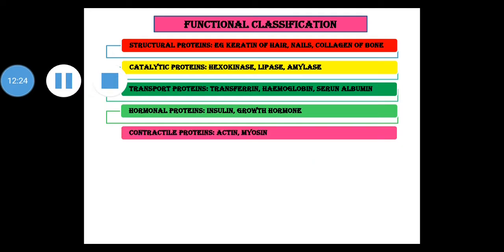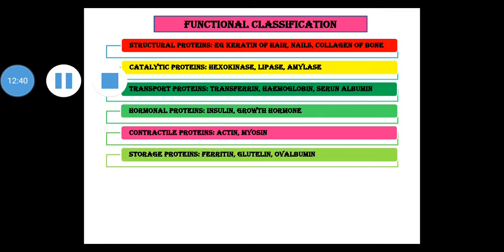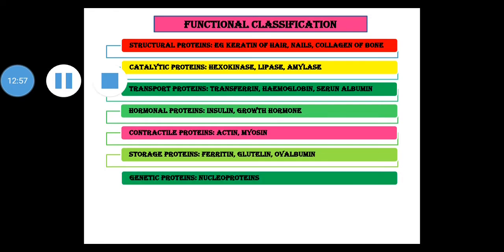Next is contractile proteins. Proteins like actin, myosin perform the function of contraction of muscles. So such proteins help in contraction. They fall under the category of contractile proteins. Next is storage proteins. Certain proteins like ferritin, glutelin, ovalbumin help in storage of certain substances in our body. Ferritin is used for storage of iron. So such proteins are called storage proteins.